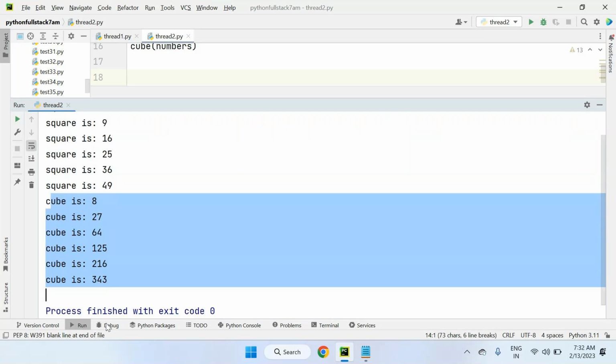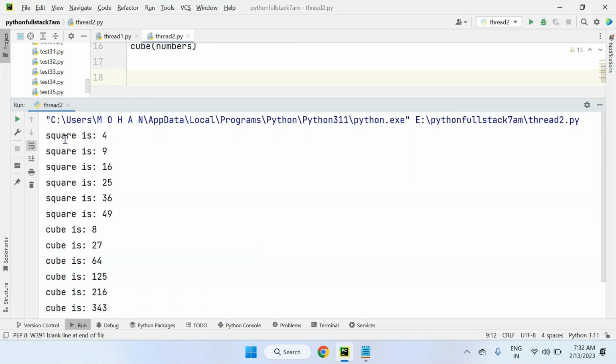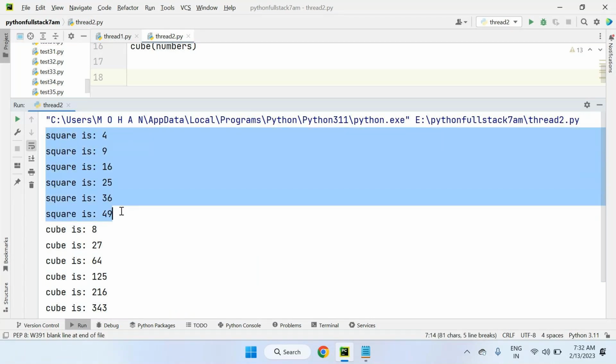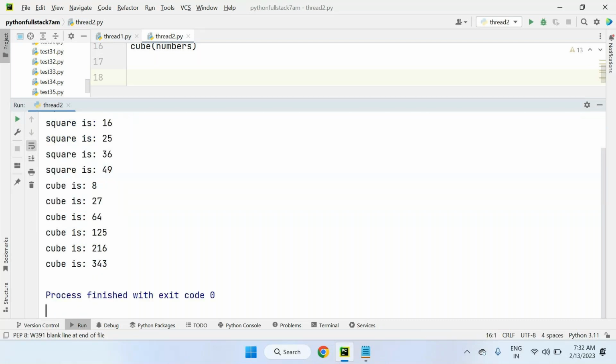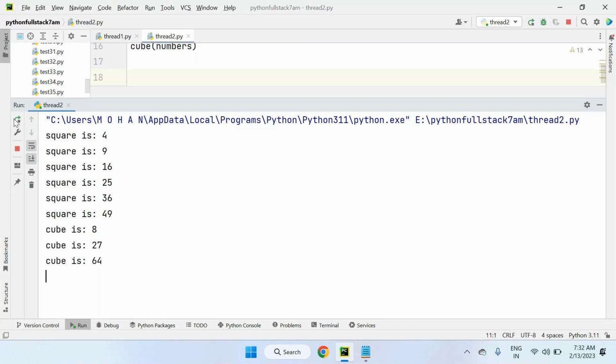So both the square and cube functions executed one by one. Square, square, square, and after completion of square, cube started. By looking at this execution process we can tell whether it is a single threading program or a multi-threading program. Obviously it is a single threading program only.